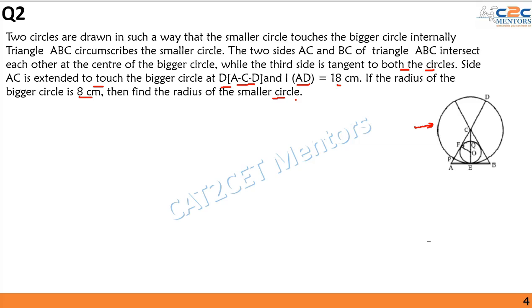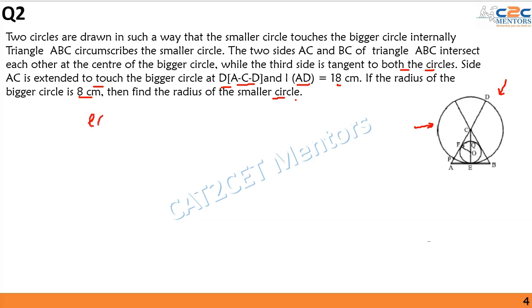So over here we are given that two circles are touching each other internally. There is one side of the triangle, the third side, which circumscribes the inner circle and acts as a tangent, that is length AB, and we are given that the sides AC and BC intersect each other at the center of the bigger circle, and we are given the lengths and a few other conditions. After analyzing all these conditions, I will get this diagram, and we have to find the radius of the inner circle in this case. So let's start with the solution.